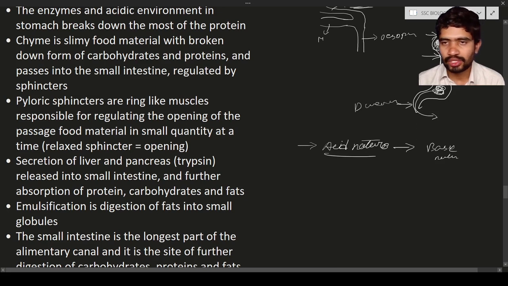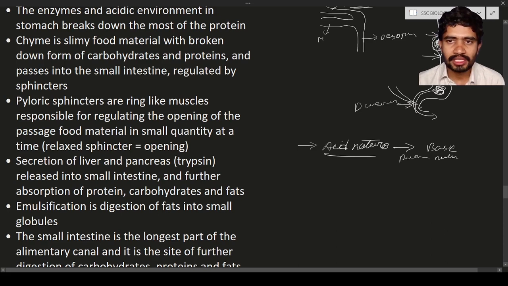While it is traveling through the duodenum, some secretions will be added, like secretions of the liver, and bile juice will also be released into the duodenum. As a result, the acidic nature of the food is going to turn into basic nature in the duodenum.